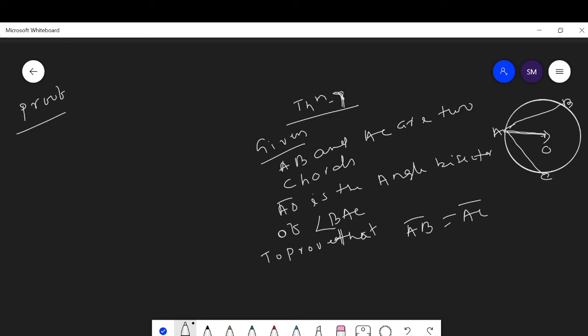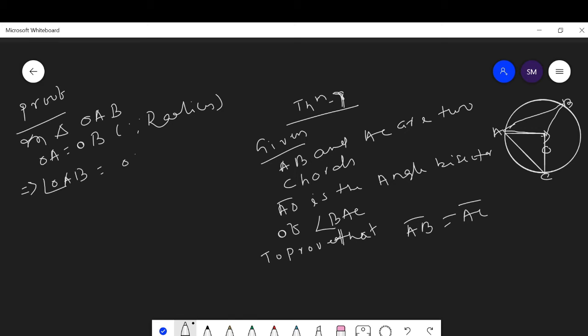Join BO and CO. Then here is the proof. In triangle OAB, OA is equal to OB since they are radii, which implies that angle OAB is equal to angle OBA by the isosceles property.